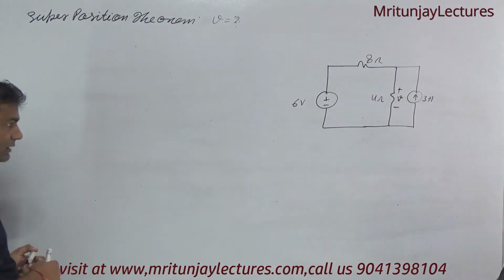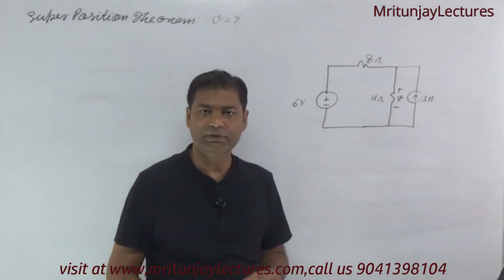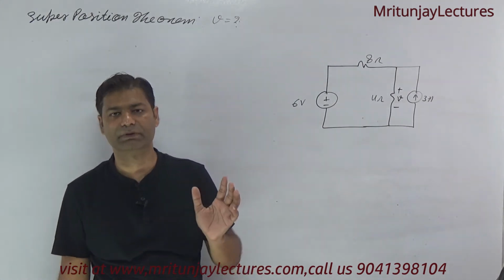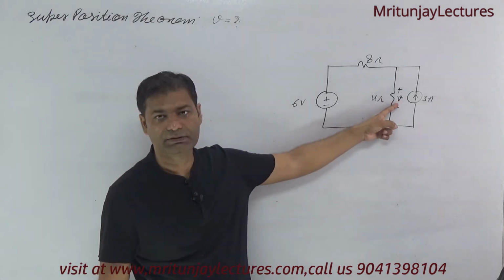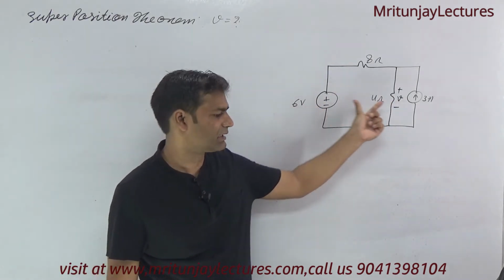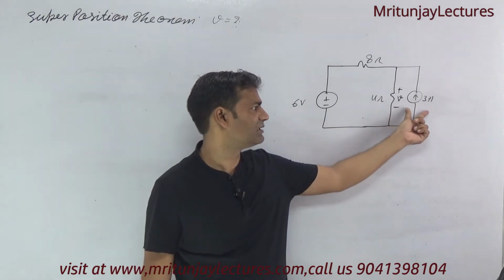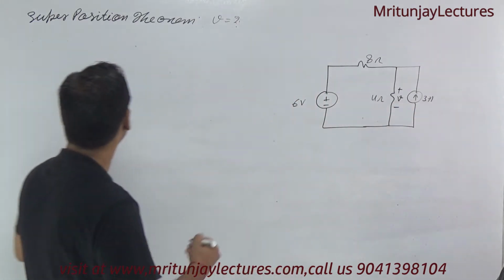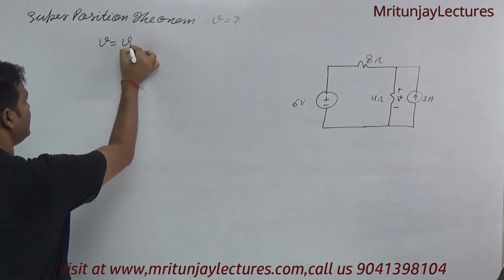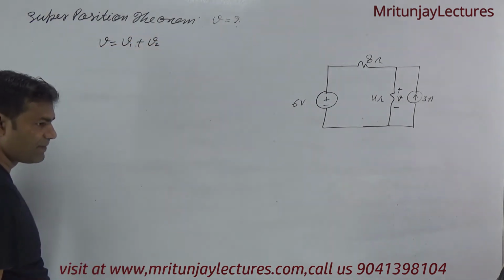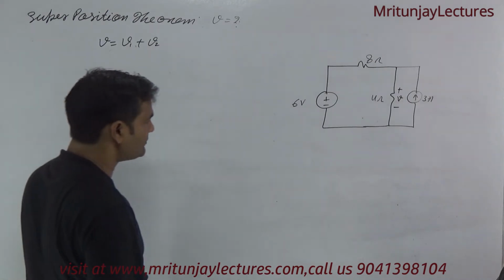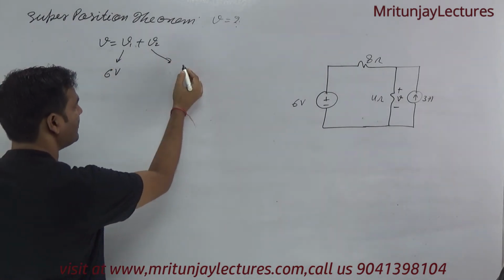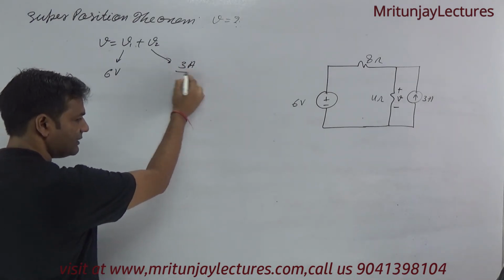Corresponding to this theorem, I know that if one portion is the input, then the other is the response. If this one is the input, then the corresponding response is different. If this one is the input, then the corresponding response is different. So we get V equal to V1 plus V2. V1 is the response if the 6 volt source is working, and V2 is the response if the input is 3 ampere.